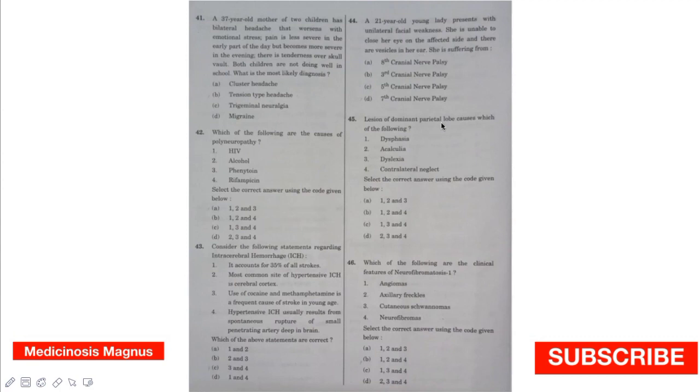Lesions of the dominant parietal lobe causes which of the following? Dysphagia, acalculia, dyslexia is true. Contralateral neglect is not seen. So this is usually seen in non-dominant parietal lobe.